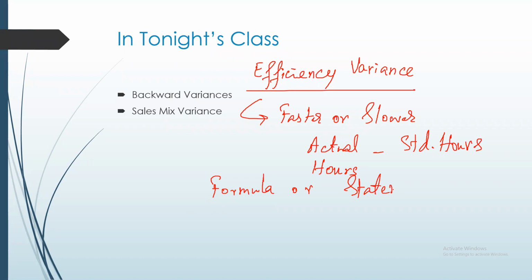But we should be clear about what an efficiency variance actually means. An efficiency variance arises when the labor workforce works faster or slower than what we expected.